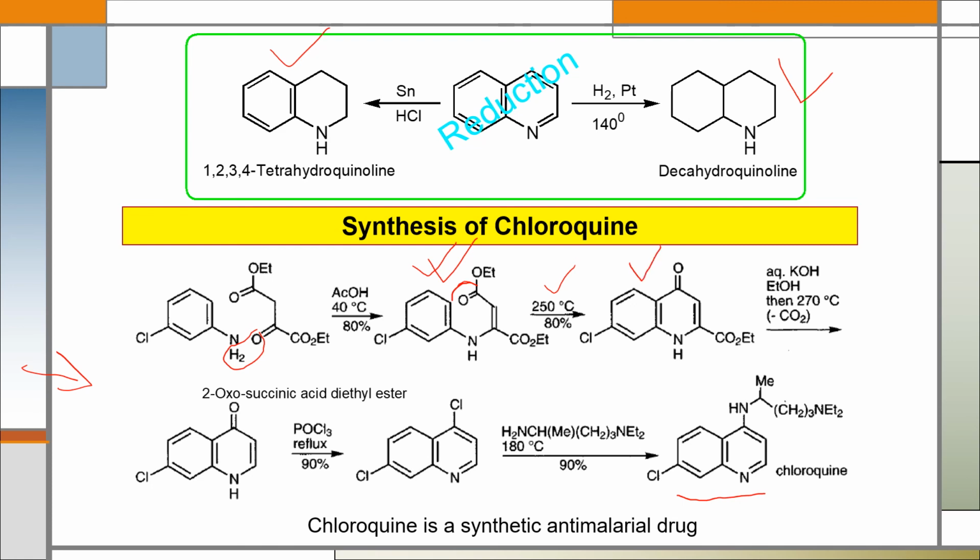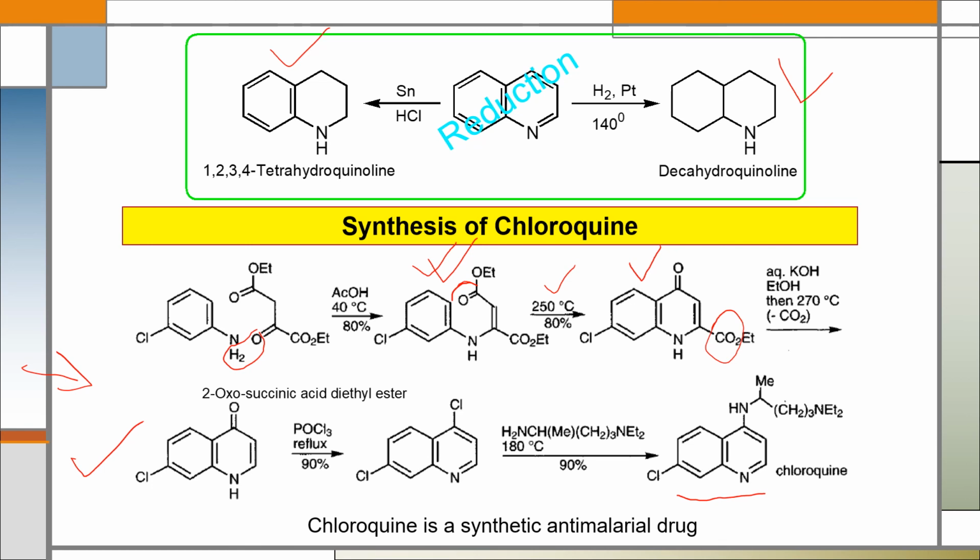After that this product is treated with potassium hydroxide in ethanol, and if we maintain the temperature around 260 to 270 degrees centigrade, decarboxylation will occur and carbon dioxide will be eliminated, and that compound will be converted to a product like this.